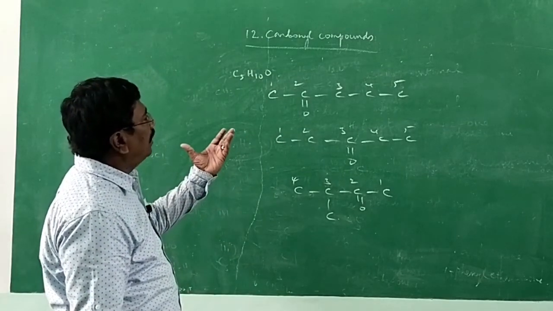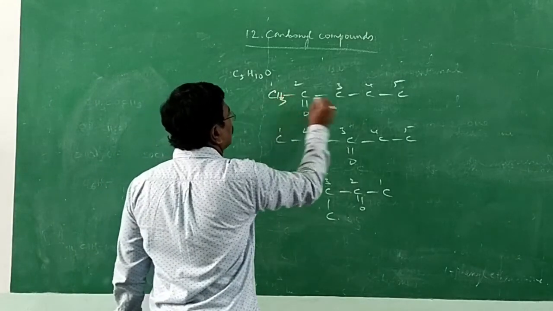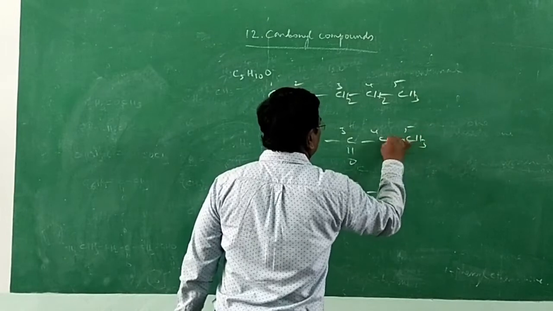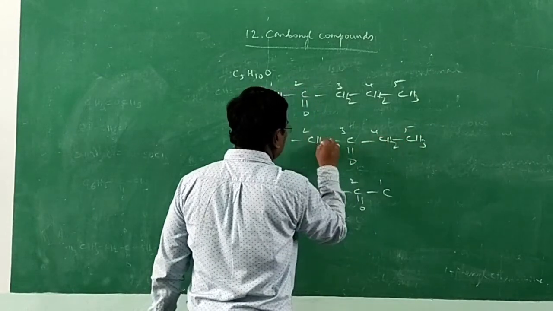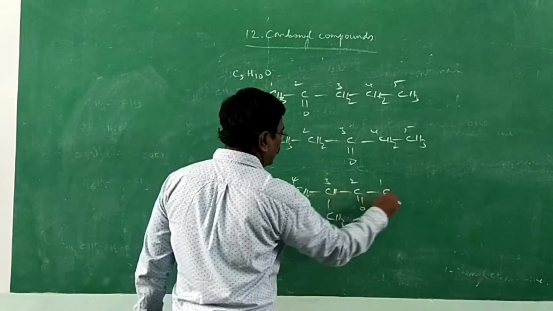Now, I can fill the valency of carbon with the necessary number of hydrogens. Therefore, CH3 here, CH2, CH2, CH3, CH3, CH2, here no hydrogen, here CH2, CH3, here CH3, CH3, here 1 hydrogen only, here 3 hydrogens.